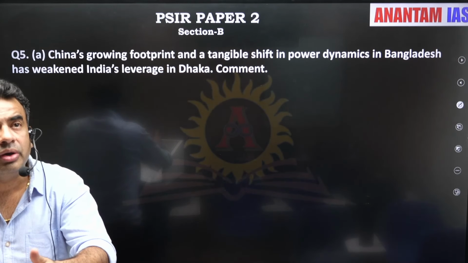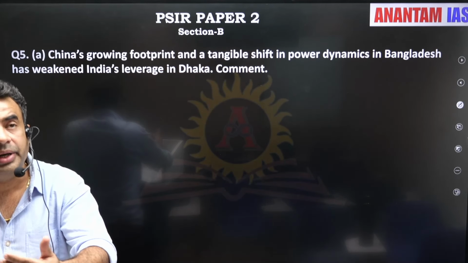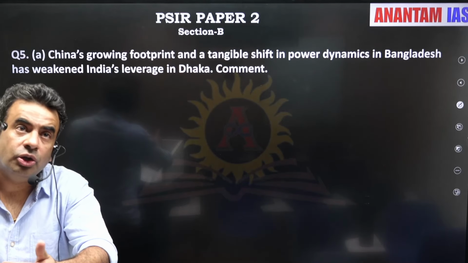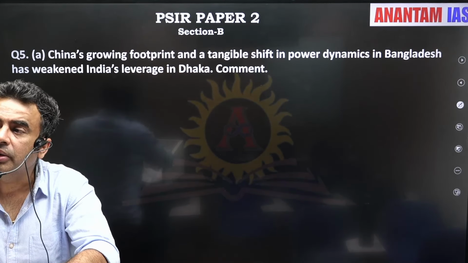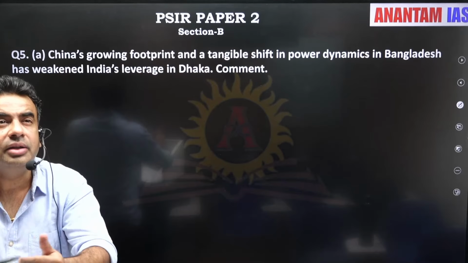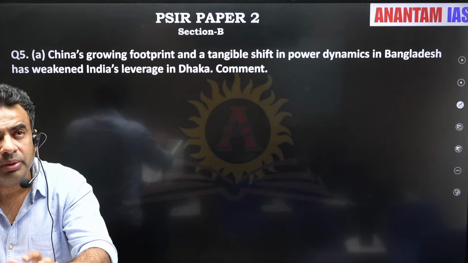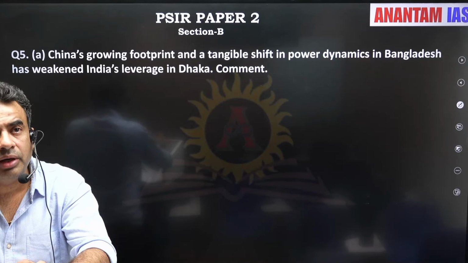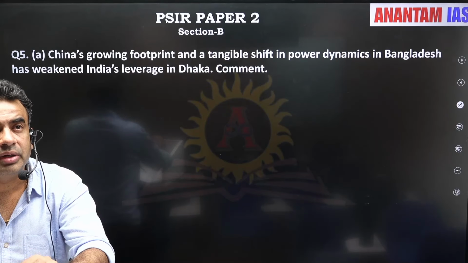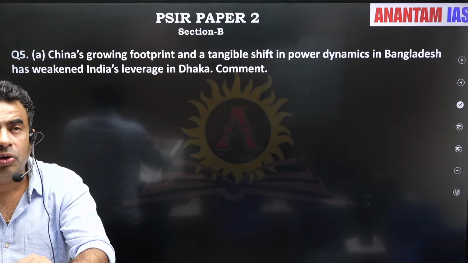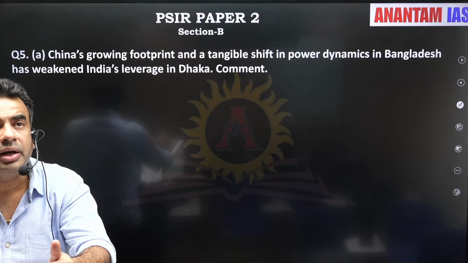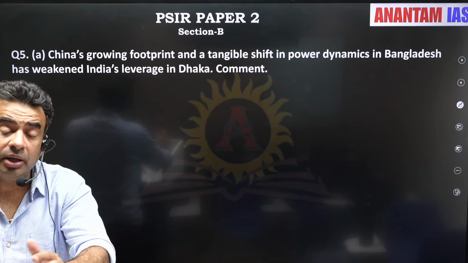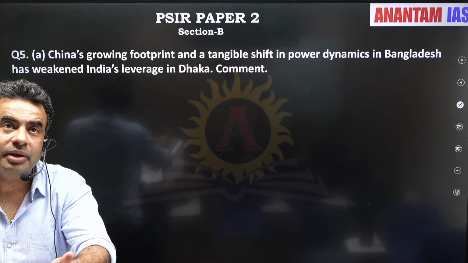And keep yourself updated by reading the newspapers. You do not need to refer to anything other than the newspapers. If you read your newspapers consistently, most of the things you will be able to get from the newspapers itself. You just need to develop the knack of taking things from the newspaper and updating your notes a bit, but the basics will remain the same.